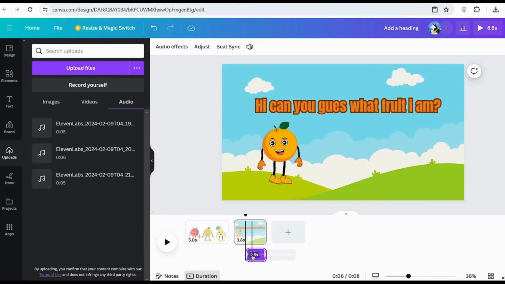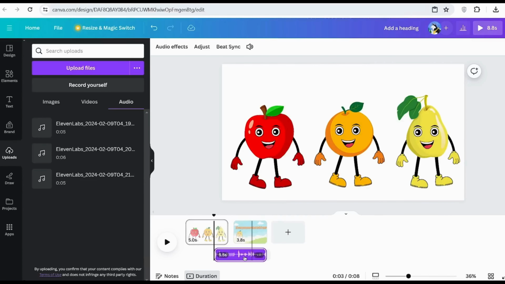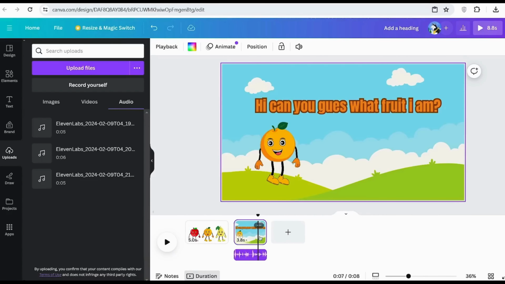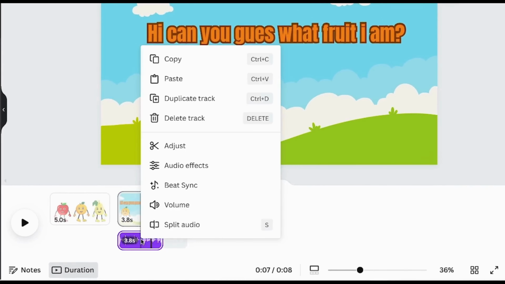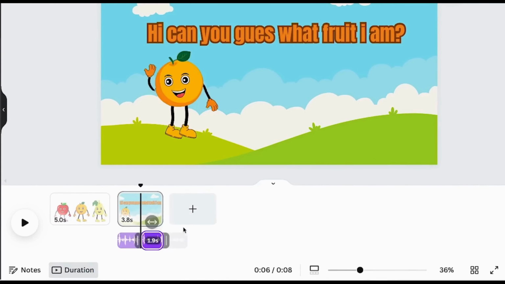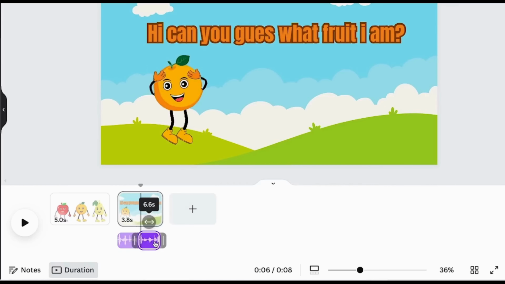And then once you have your audio added in, you want to listen to it and see where the audio for that particular scene stops. So in my case, it ends about here. Once you get to that point, you need to split the audio so that you can have the second part. In order to split it, you simply right-click onto the playhead where you want to, click Split Audio. So now let's separate this, and now we can see what this looks like so far.